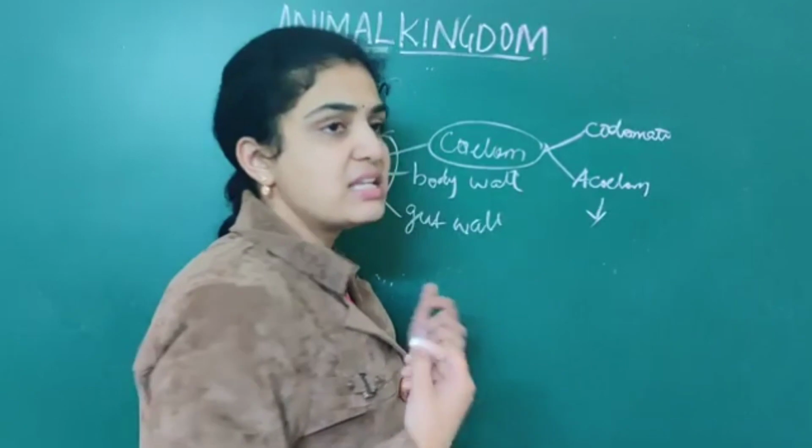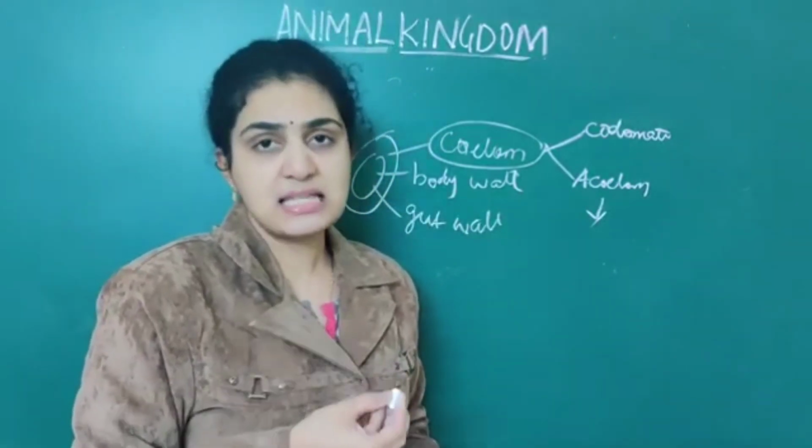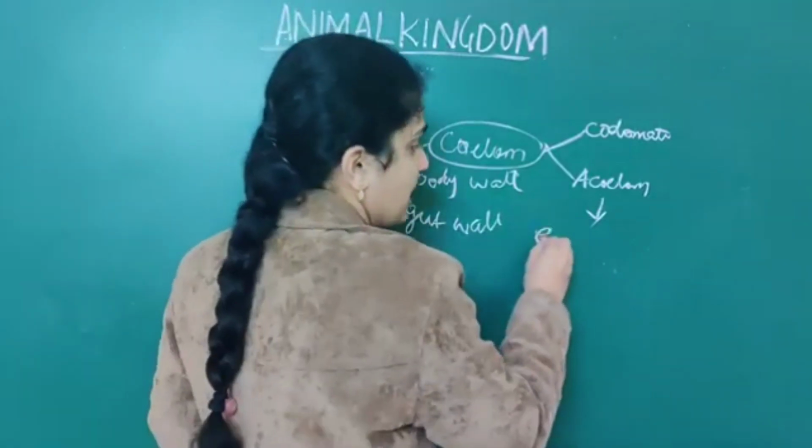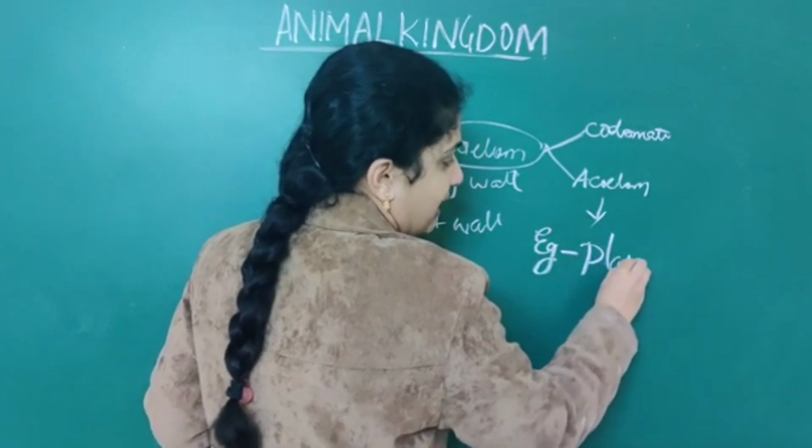What are the examples of these acoelomates? The common, main example associated with these acoelomates is the platyhelminthes.